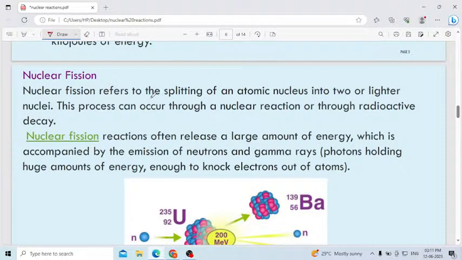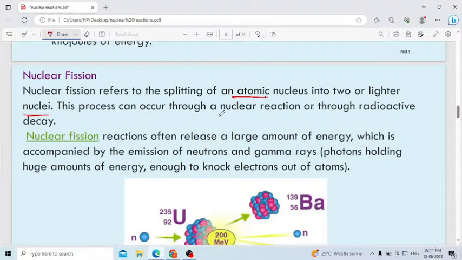Nuclear fission refers to the splitting up of an atomic nucleus into two or more lighter nuclei. Fission means splitting up of an atomic nucleus. Here, the splitting up of an atomic nucleus into 2 or 3 lighter nuclei. You have the bigger nucleus of an atom, and it will be split into 2 lighter nuclei.